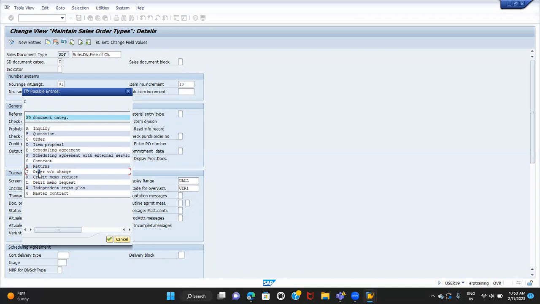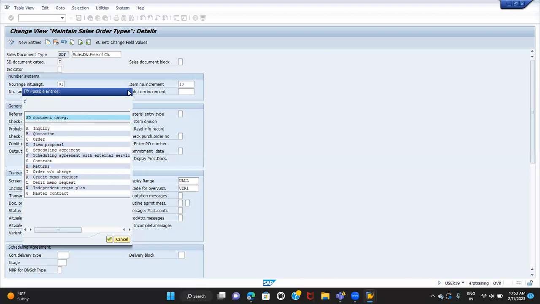What are the different categories we have discussed till now? One of you discussed about inquiry. Inquiry, quotation, order, returns. Very good. Order without charge, credit memo, debit memo. Exactly. So now we are discussing about the order without charge. So almost most of the categories we have discussed till now, right?